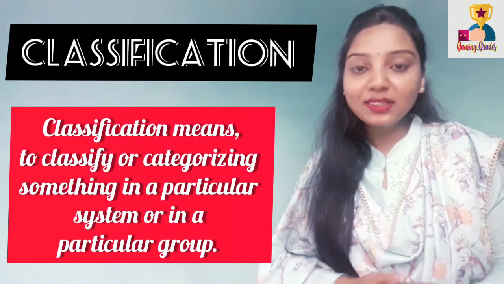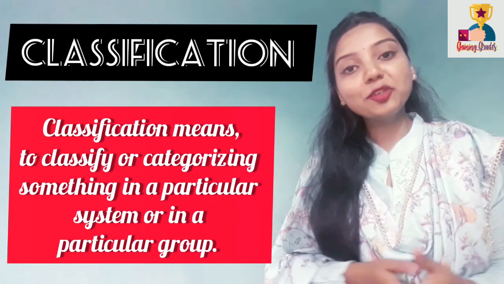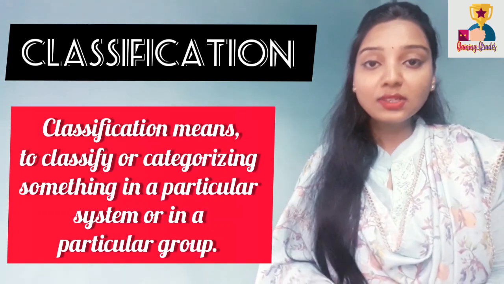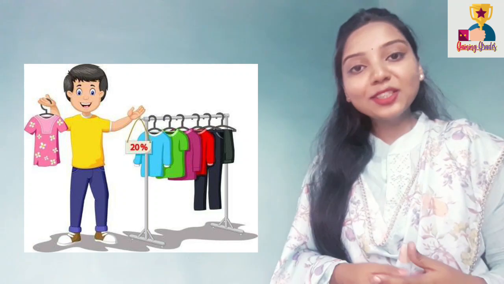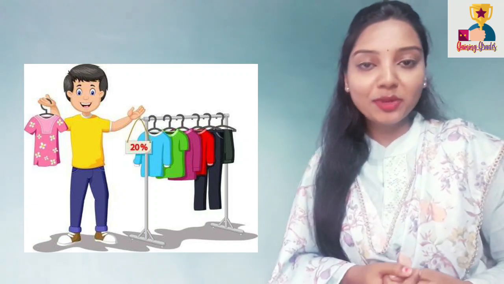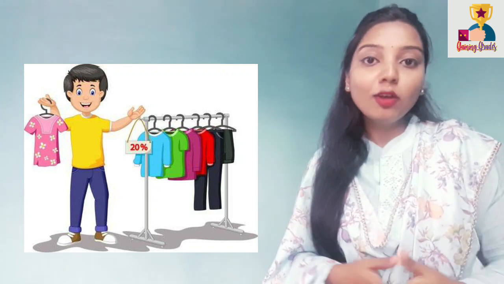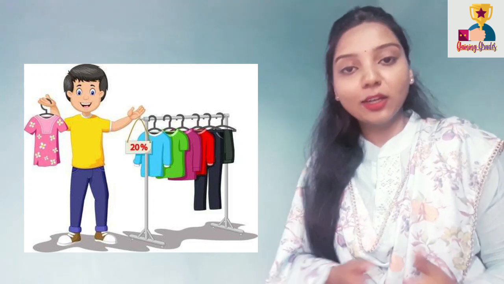Classification means to classify or categorize something in a particular system or a particular group. That means to classify the business transactions in the company. For example, there is a shopkeeper of clothes. He has so many customers. Some of his customers want to buy some clothes, but they do not have that much money right now, so they want to buy the clothes on loan. For example, there is a customer whose name is Ram. Ram wants to buy some clothes for 10,000 rupees on loan. So the shopkeeper lends the clothes to his customer Ram, and he will record this transaction in his diary or book, that he gave 10,000 rupees of clothes to Ram on a particular date.